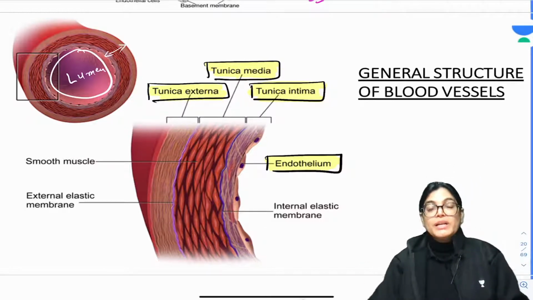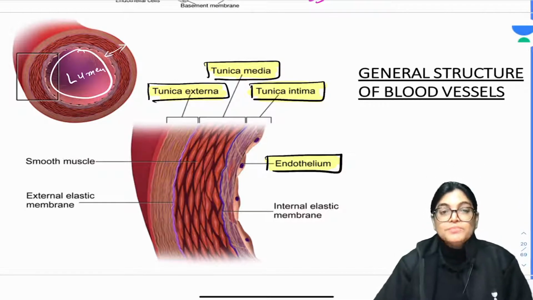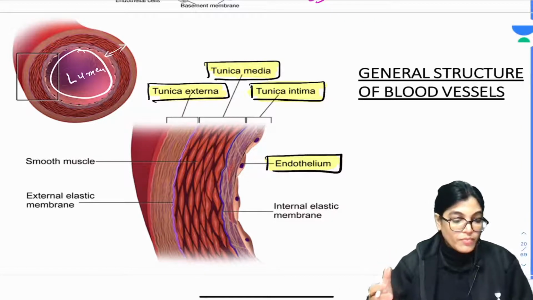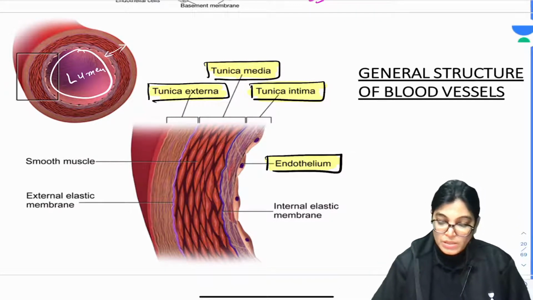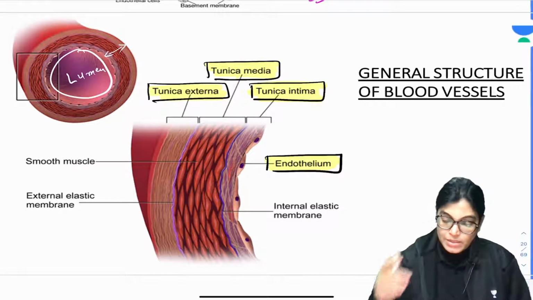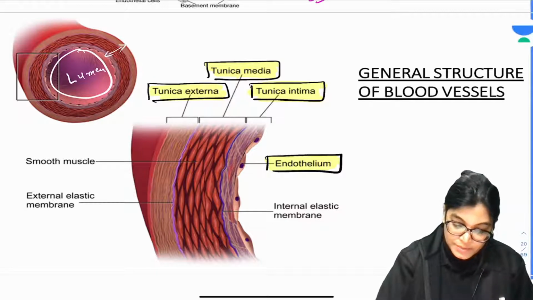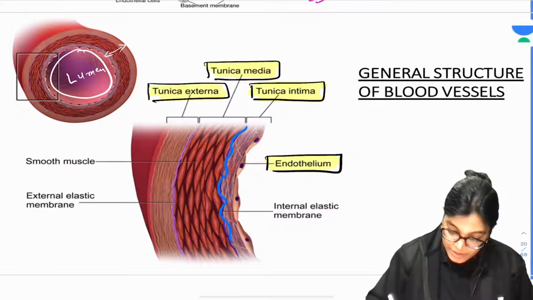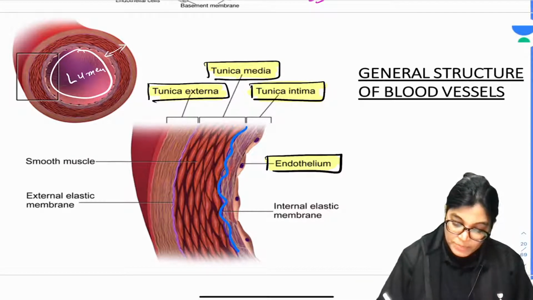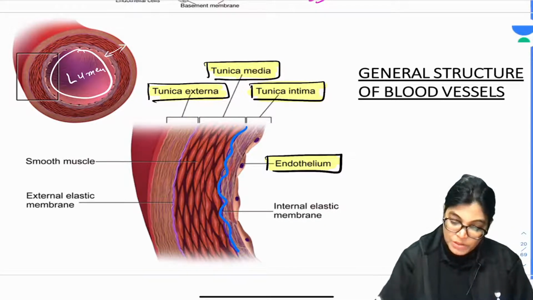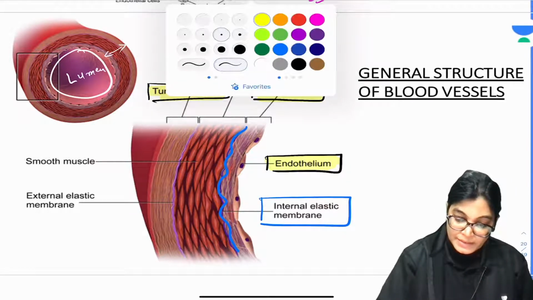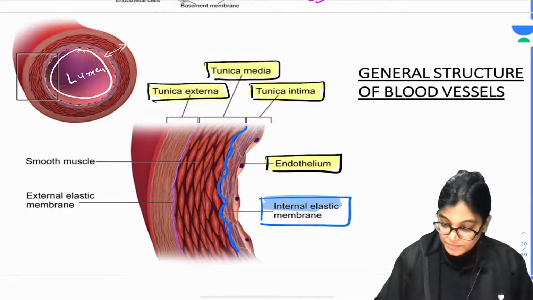So these 3 layers are similar for veins and arteries, and we have to know the separation of Tunica Intima from that of Tunica Media. So you can see here Tunica Intima is separated from the Tunica Media by internal elastic lamina.